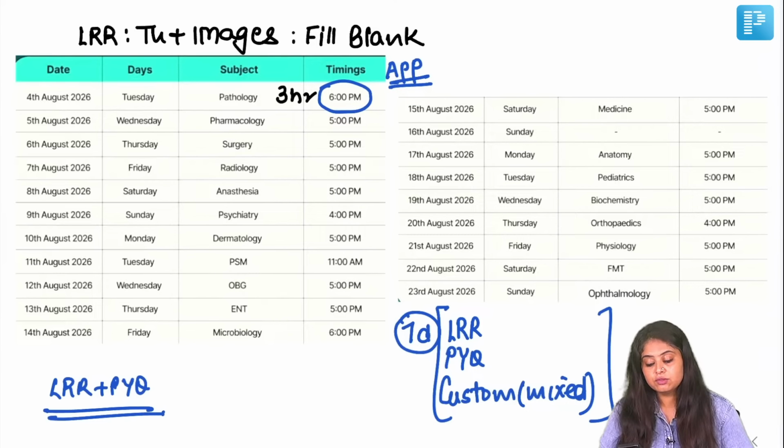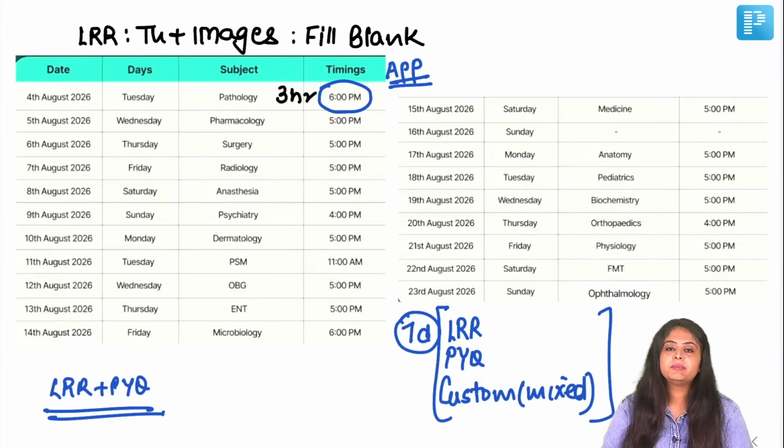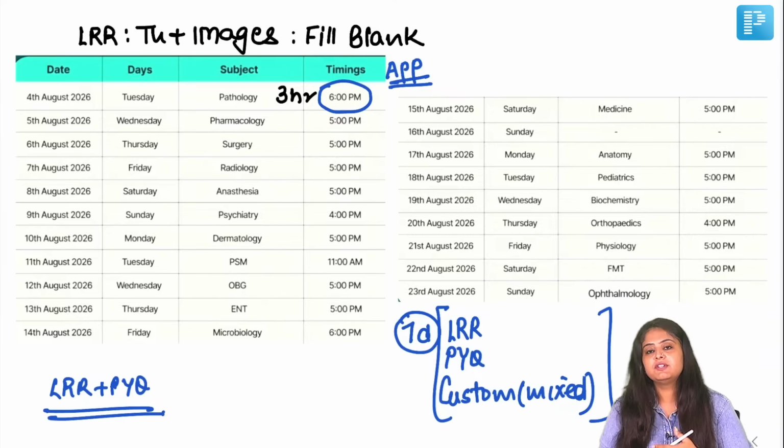Yes, main class notes will always be lengthy. That is the main videos, so they will be lengthy. You're not expecting them to be short by any way. So of course, if you want to revise, then LRR is the best thing to do. Doing rapid revision also right now is going to be very time consuming if you've not done it earlier. So from main videos, if you just want a very quick revision source, then you jump to LRR.